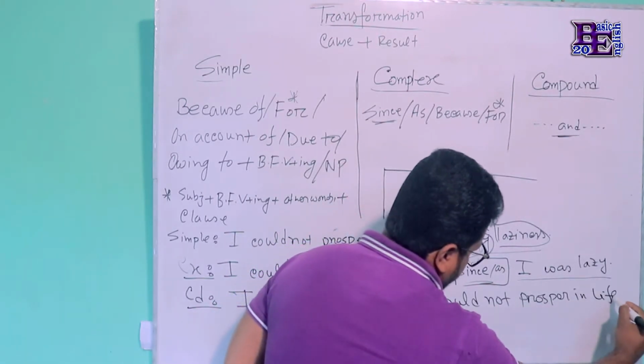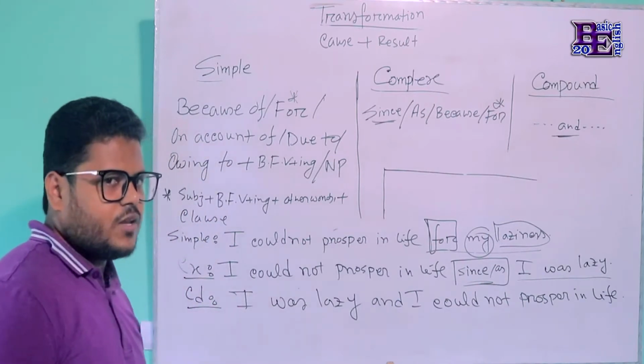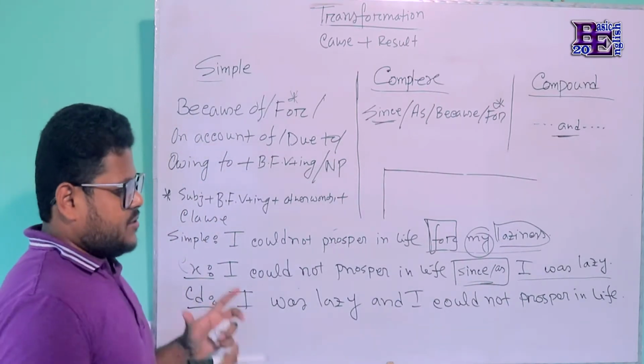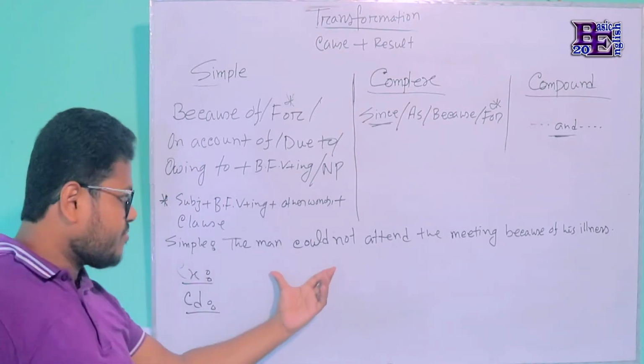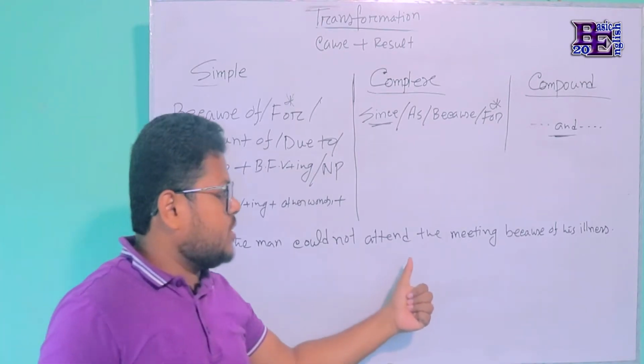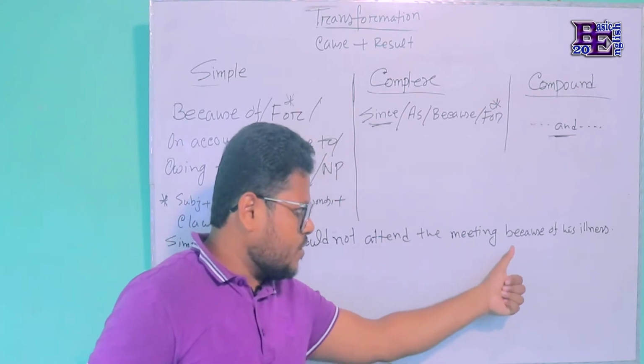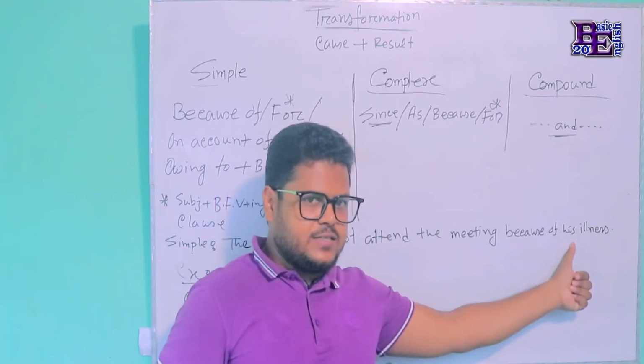Okay, let's see another example. Here in this example you can see: the man could not attend the meeting because of his illness. So what is the reason?